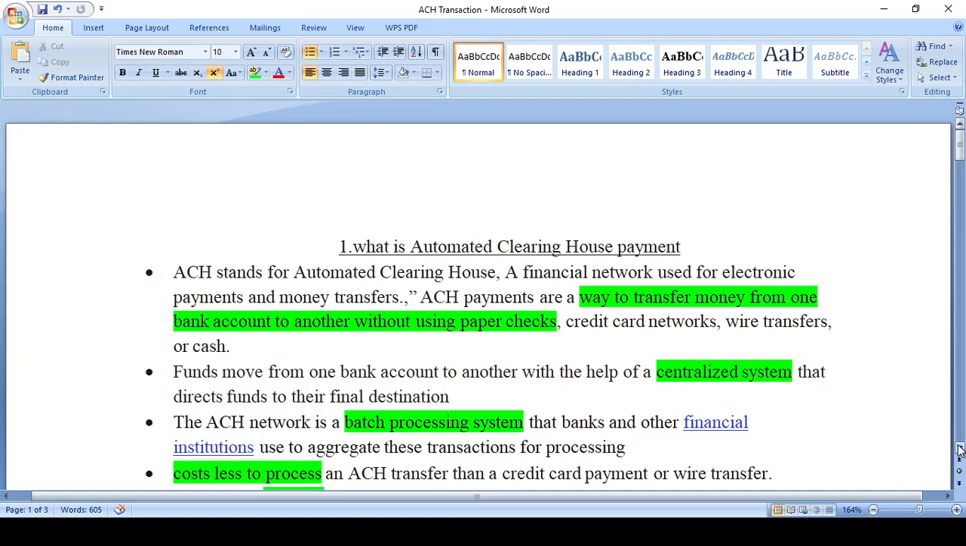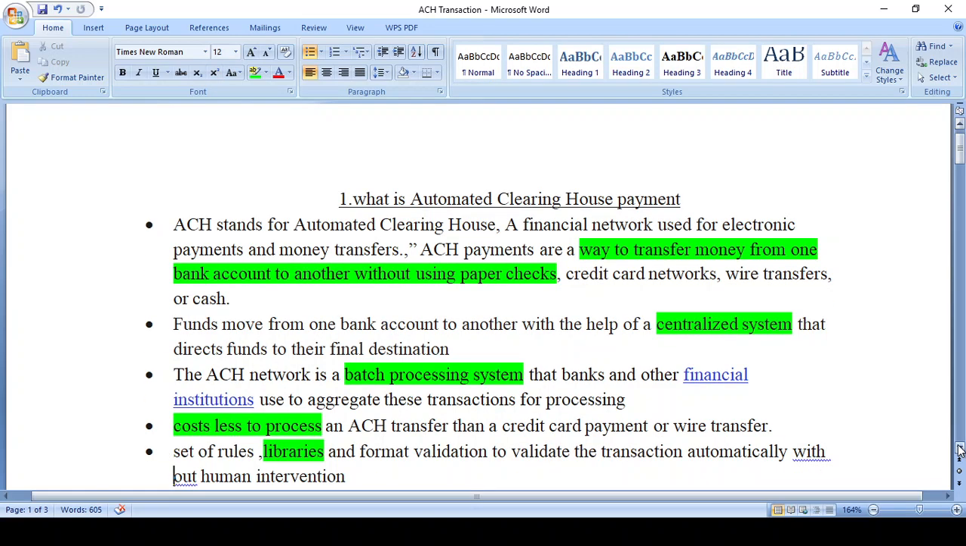In India we use ACH for NEFT payment, and in the US, Fedwire. In India we use ACH for NEFT because the transactions flow batch-wise only. It won't flow any individual transaction. The transaction does not happen on a real-time basis. It is processed batch-wise at specific times.